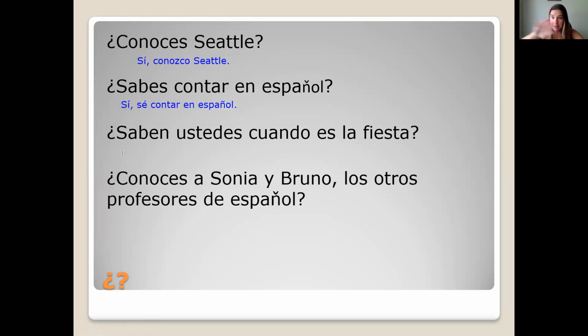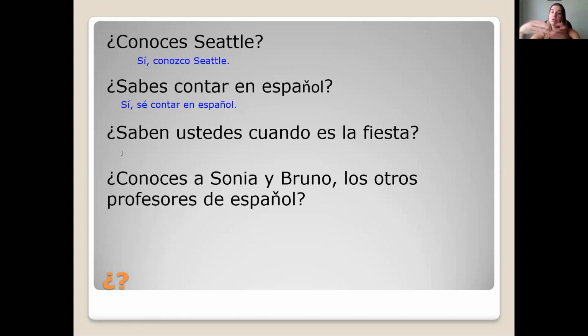¿Saben ustedes cuándo es la fiesta? So this question is not asking about what you know, it's asking ustedes. Do you all know when the party is? It's an imaginary party, so you can either say yes, we know, or no, we do not know. But the thing I wanted to point out about this question is that it's conjugated, it's asking all of you. So when you answer this question, take a moment to think about who you need to answer it for.